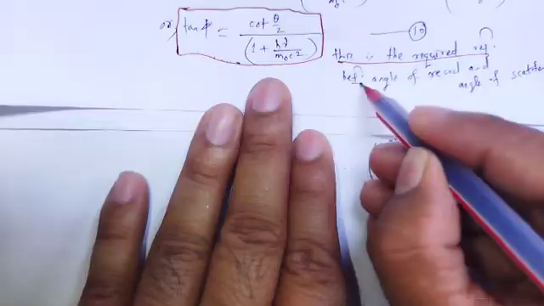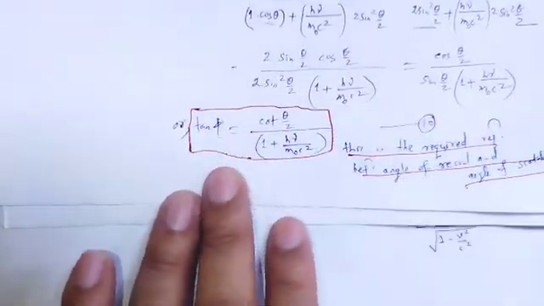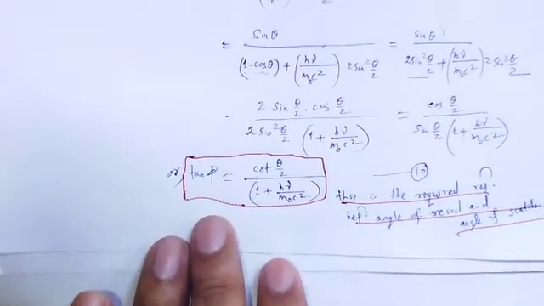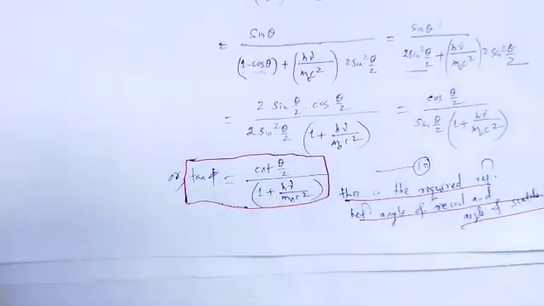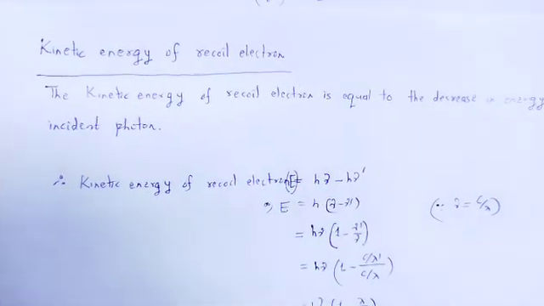The required relation between the angle of scattering and the angle of recoil, phi and theta, is simple mathematics. Next, what will be the kinetic energy possessed by such a recoil electron? Come to that figure.